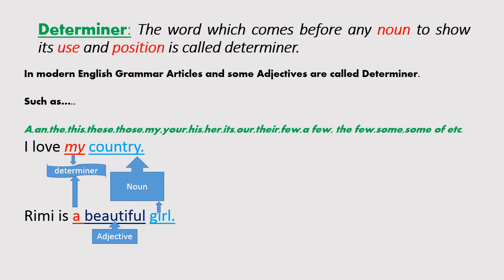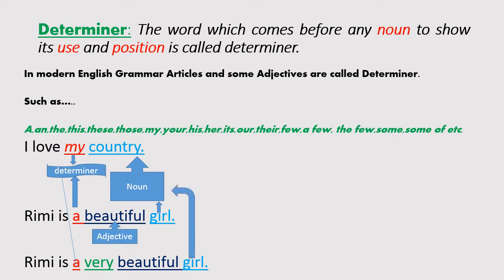Let's see another example. Remy is a very beautiful girl. Here a is a determiner, girl is noun, beautiful is adjective, very is adverb. There are three words after the determiner.